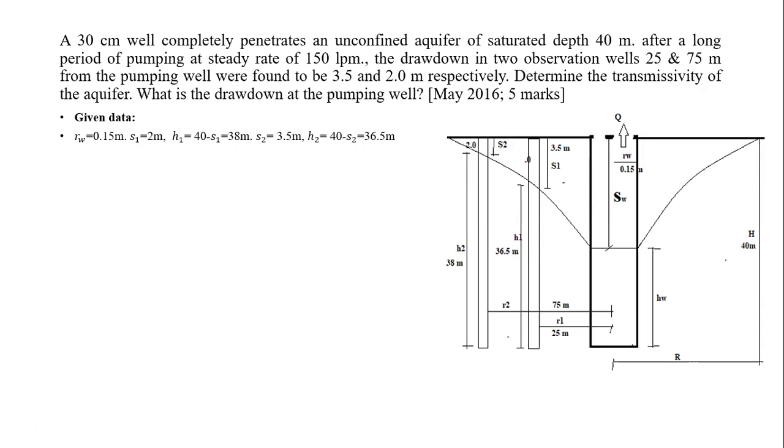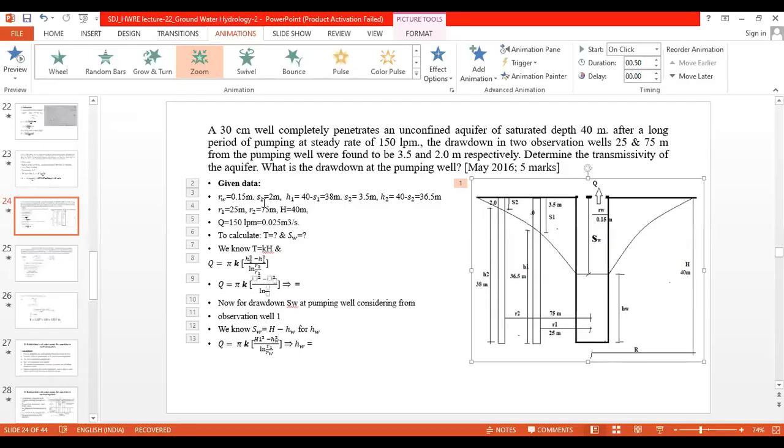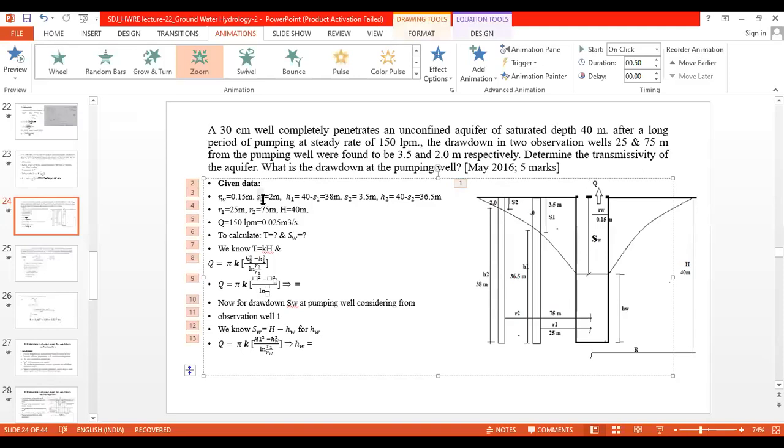By mistake I had quoted here. This will be S2 instead of S1. This will be S2. Might be I had considered it in a different sense. S2 is 2 meters, and at the same time H1 here I have quoted, this will be H2. H2 is equal to 38 meters. It was a mistake on my side.